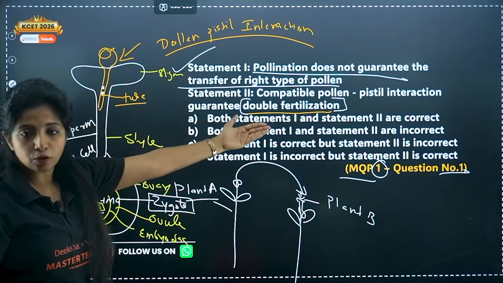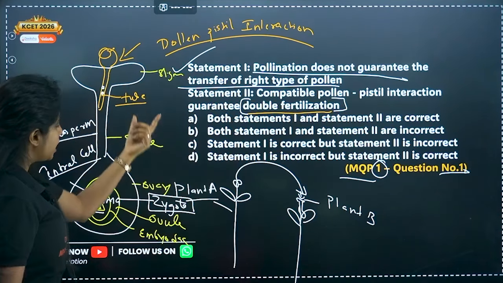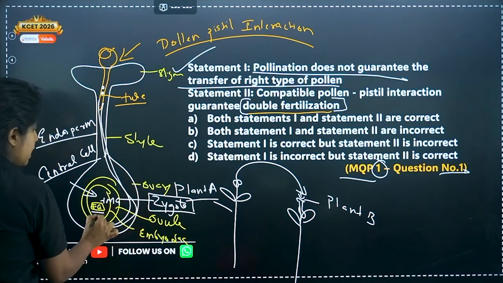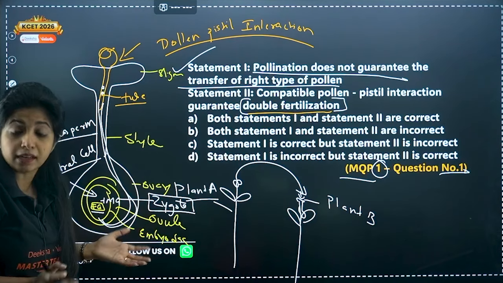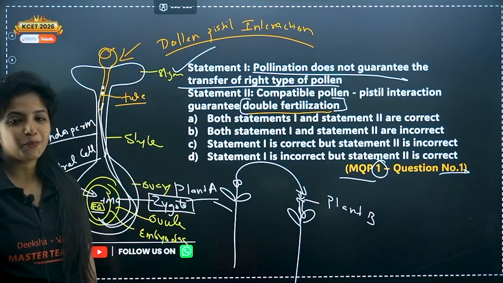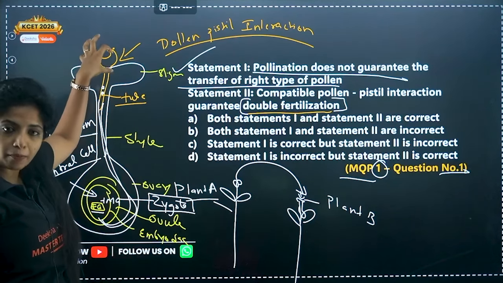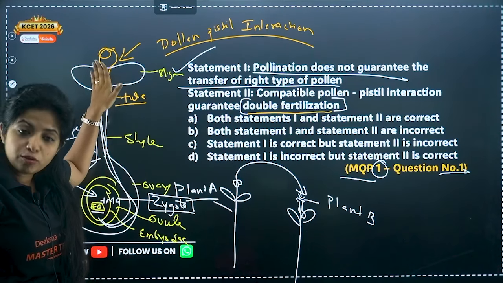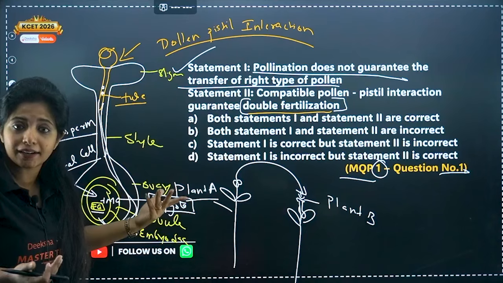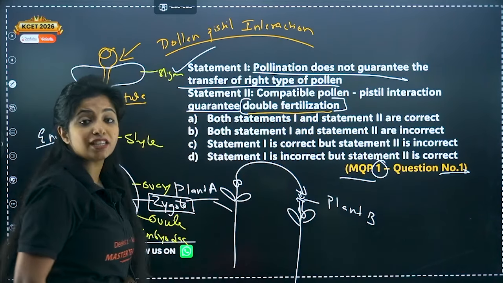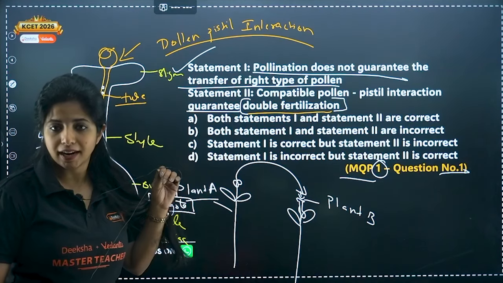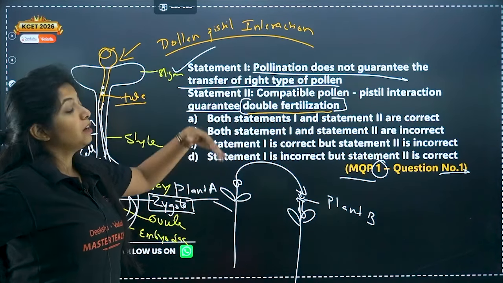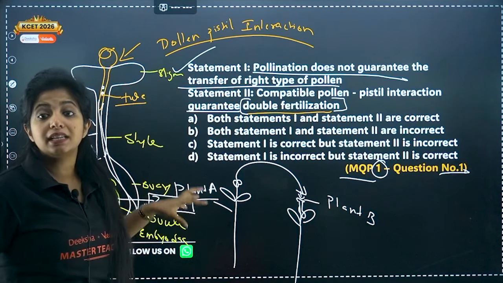If we come back to the statement, compatible pollen pistil interaction guarantees double fertilization. That means it would guarantee the formation of the pollen tube until here, the pollen tube getting inside, the male gamete transferring, and all of this happening. Does it guarantee that? No, my dear children. Even though it's compatible, pollen tube growth can happen, but it can get stopped as well. It will just be there, it won't grow. There are chances like that. So there is no guarantee for double fertilization to happen. You should understand that, even if it's compatible. If it was incompatible, you do not even think of that. But even if it is compatible, we cannot say that it guarantees double fertilization.